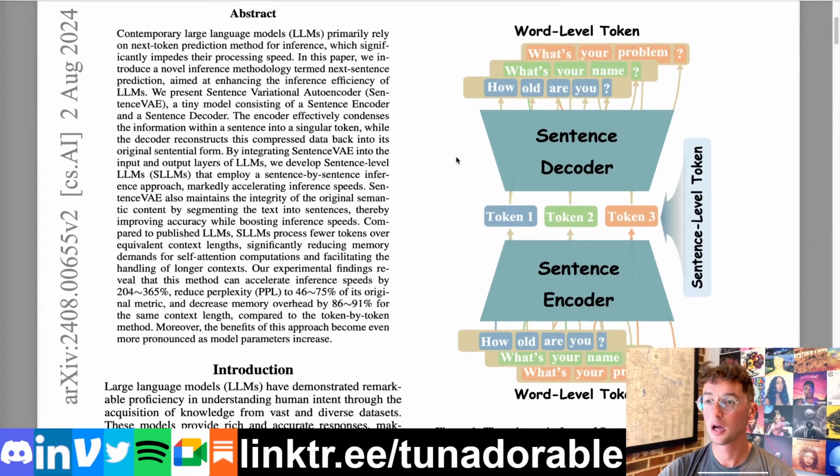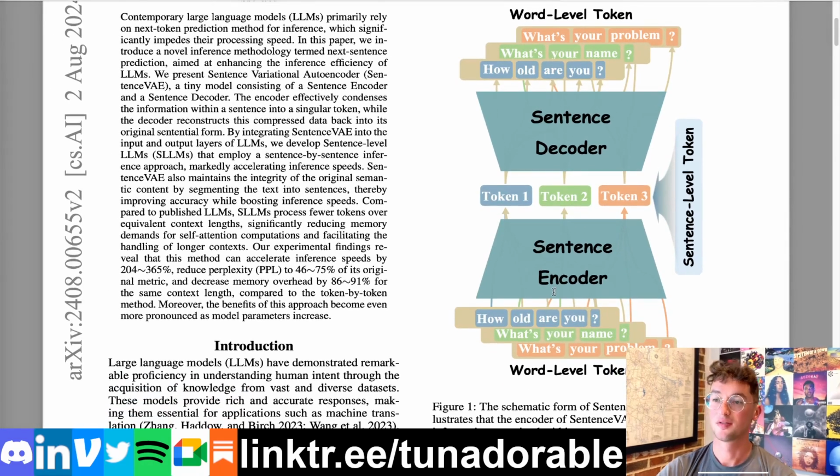We've got a diagram over here to our right. So first sentence in blue, second in green, third in orange, right? Each word here being a token, and all goes through the sentence encoder. We end up with one single embedding vector for that first sentence.